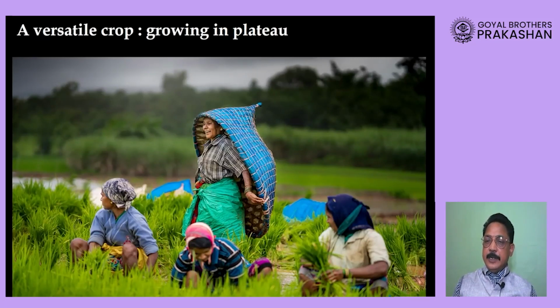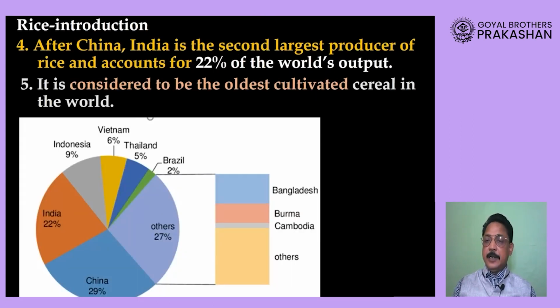As I already said, rice is a versatile crop because you are able to grow it in a plateau region. Previously you saw a mountain region; you can also grow it in a plateau region. And West Bengal, which is the number one state in our country in production of rice, is mainly a plain area.